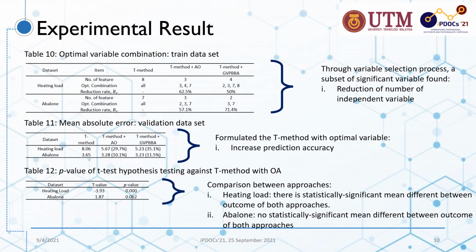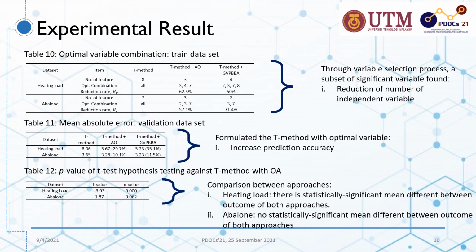As for the abalone dataset, the T method with orthogonal array recorded a 57.1% reduction rate from 7 to 3 variables, while the T method with great value probability-based binary bat algorithm recorded a 71.4% reduction rate from 7 to 2 variables.